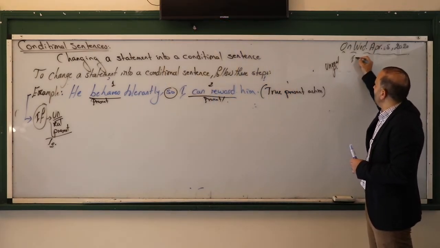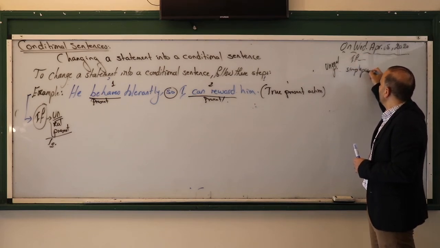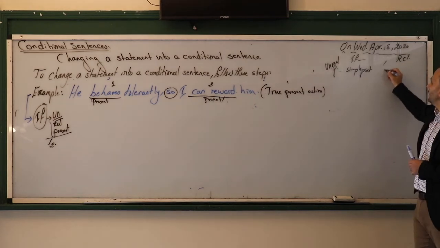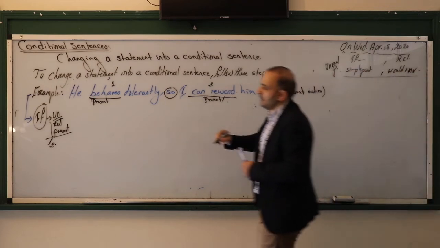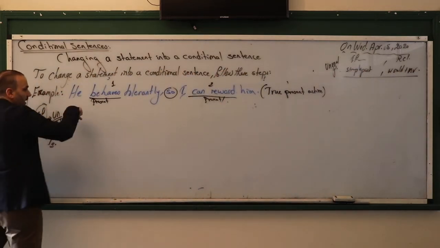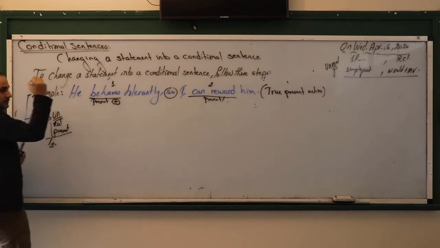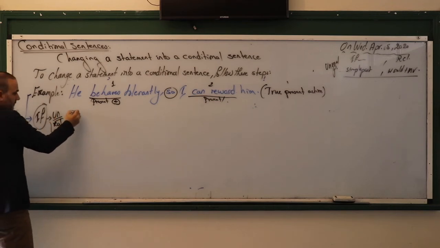You told us that unreal present, it's what? In the if clause, we use what? Simple past. In the result clause, we use what? As you still remember, would or could or any modal plus base form or main verb. So let's say he behaves tolerantly. With unreal, of course, present, that's really also positive. Follow the steps, okay? Present. So here, if, this is the sentence.